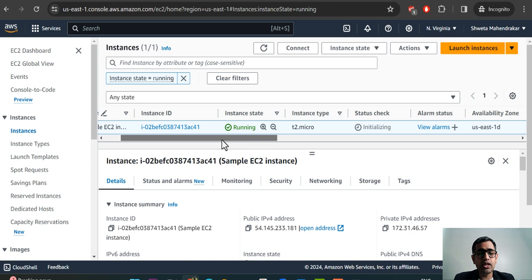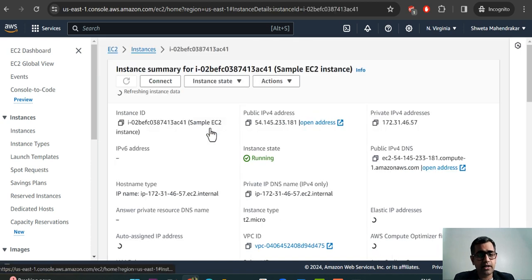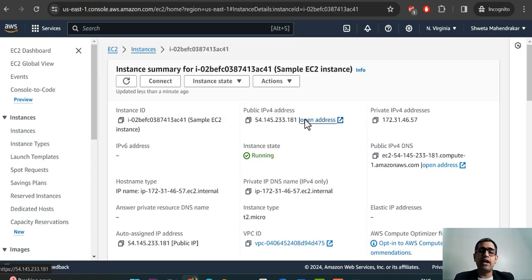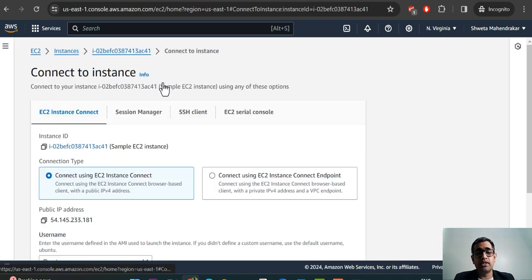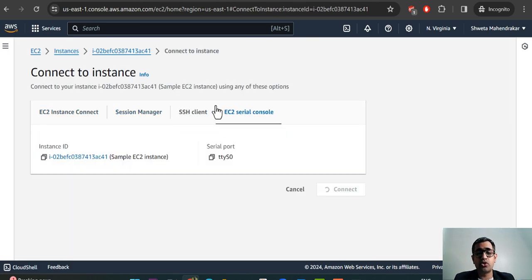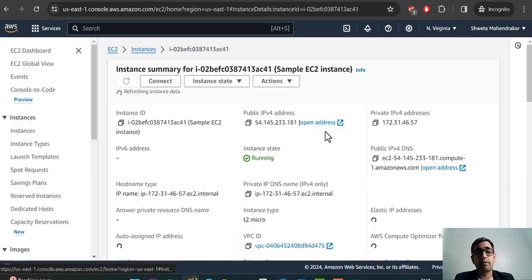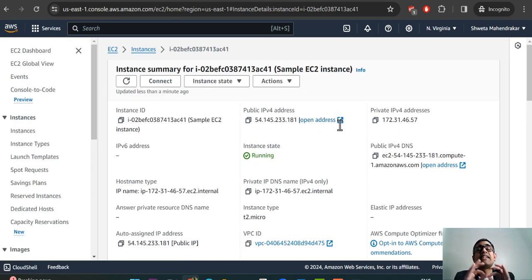Alright, so this is the instance that has been created. Now if you log into the instance, you will get to understand everything about it, and if you want to connect to this instance, you can use different options to connect. That is what it is showing here, and this is very simple. As you have seen, it is so simple to get an EC2 instance launched in the cloud using Terraform.